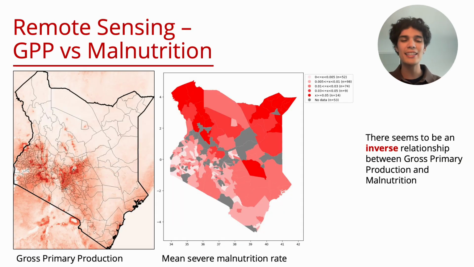So for our GPP data, people may be wondering, why do you use photosynthesis data? Well, there seems to be an inverse relationship between gross primary production and malnutrition, meaning it can be a good indicator, especially if we don't have clinical data to feed into our model.